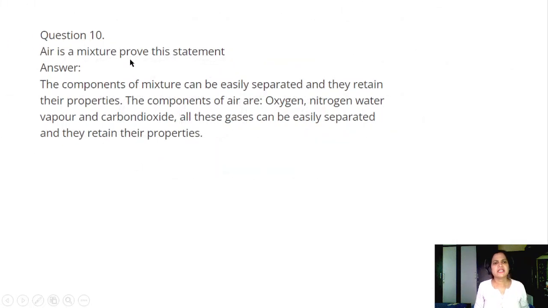Question number 10. Air is a mixture. Prove this statement. Answer. The components of a mixture can be easily separated and they retain their properties. The components of the air are oxygen, nitrogen, water vapor, and carbon dioxide. All these gases can be easily separated and they retain their properties.